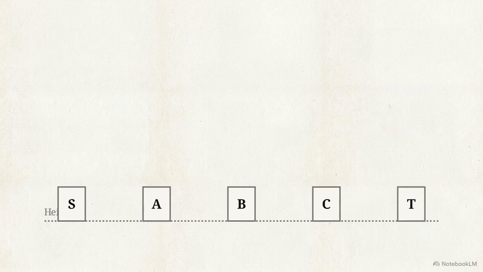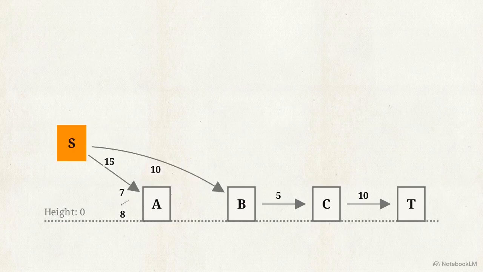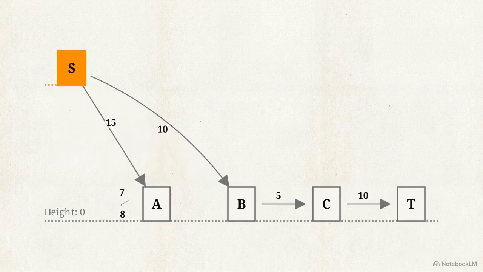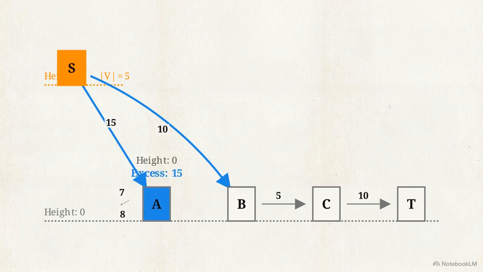This diagram shows our starting network. The source, the sink, and all intermediate nodes sit at a baseline elevation of 0. Empty pipes connect them, each labeled with a fixed capacity limit. The algorithm begins by artificially elevating the source node. Its height is set exactly equal to the total number of nodes in the network. Then we saturate all outgoing pipes from the source to their absolute maximum capacity. Here, liquid floods from the source into node A, filling it with 15 units of flow.